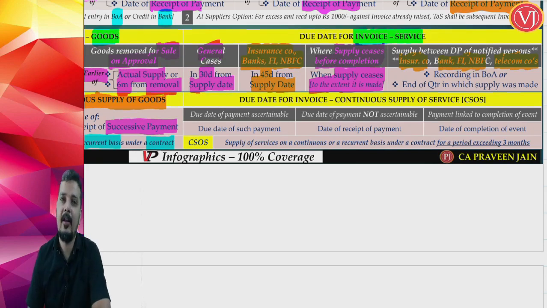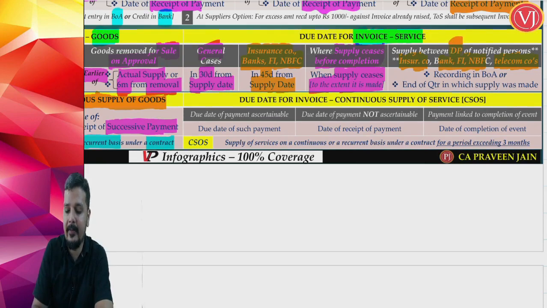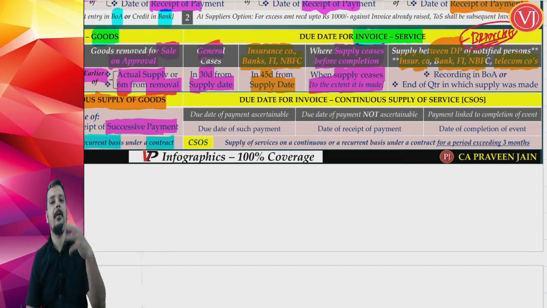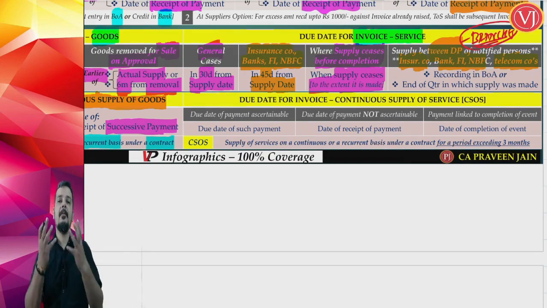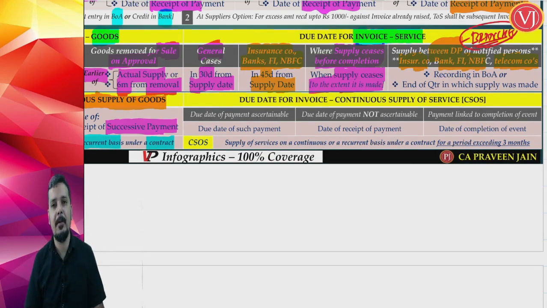In such cases there is supply between distinct persons, between their own branches, between the branches of the same bank, the same insurance company, the same telecom company. Distinct person means the same company, 2 branches having 2 different GST numbers. So we are talking about banking, insurance and telecom sector.